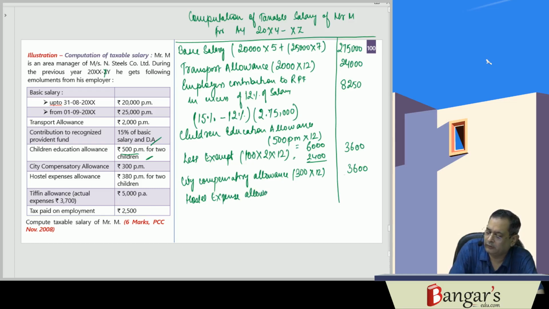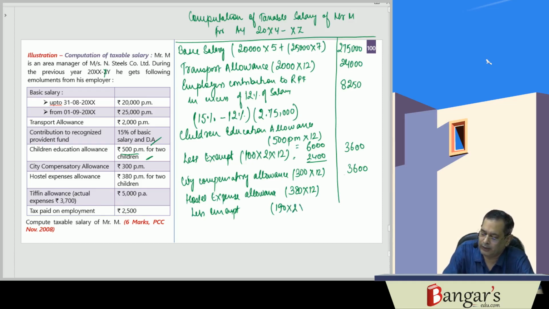Here it is 190 per month per child, for 2 children, less exempt. Here 190 is the amount which is received. Up to 300 is exempt. 190 into 2 into 12. So hostel expense allowance won't be taxable.